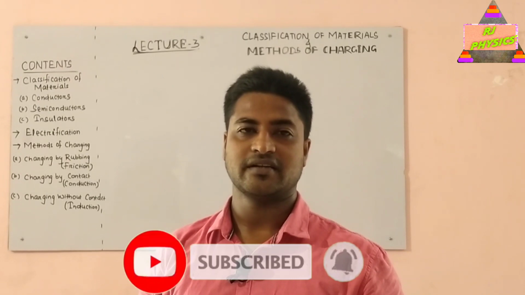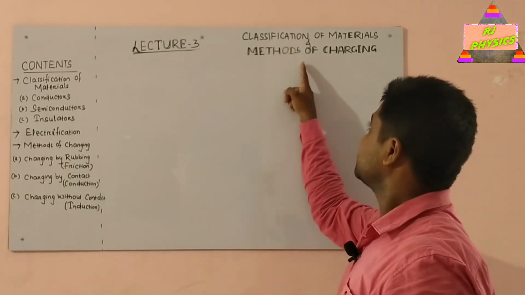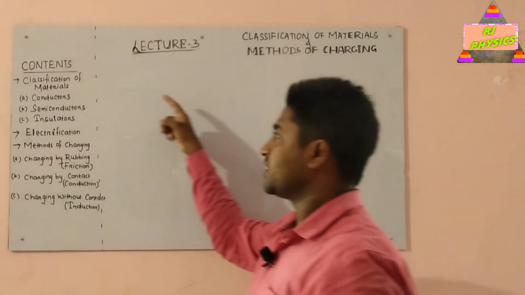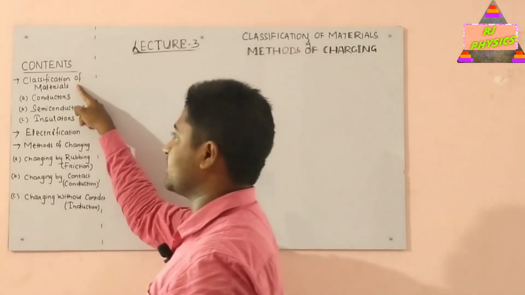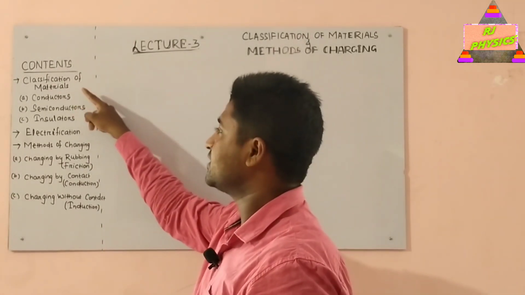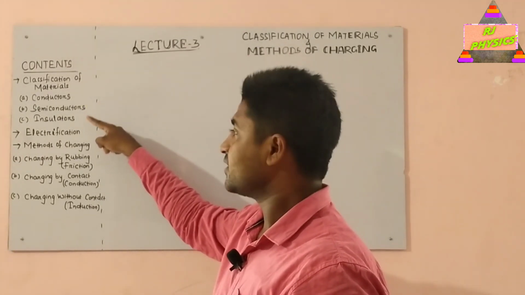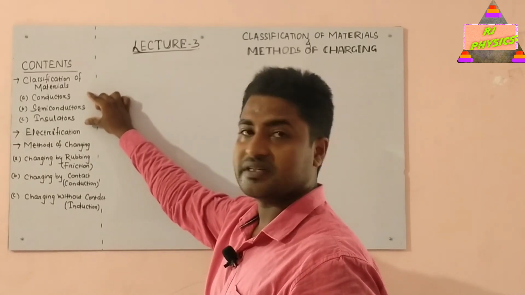Today we are going to start lecture number 3 of electric charge, which is classification of materials and methods of charging. So today we are going to discuss the following topics. First one is classification of materials, and we know that materials can be classified into conductors, semiconductors and insulators. We will go in depth on these three categories.